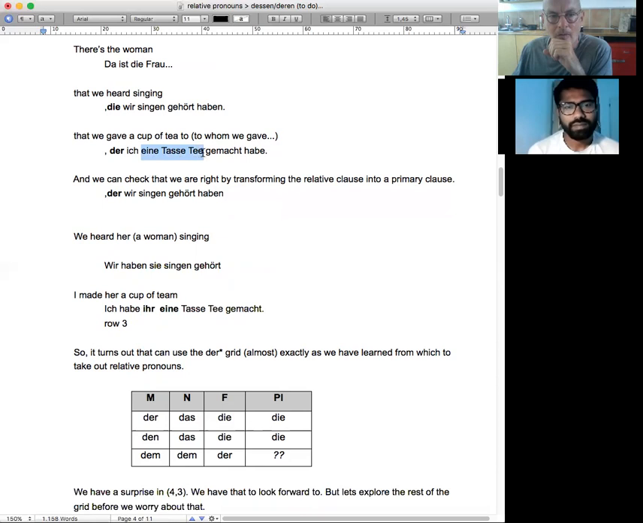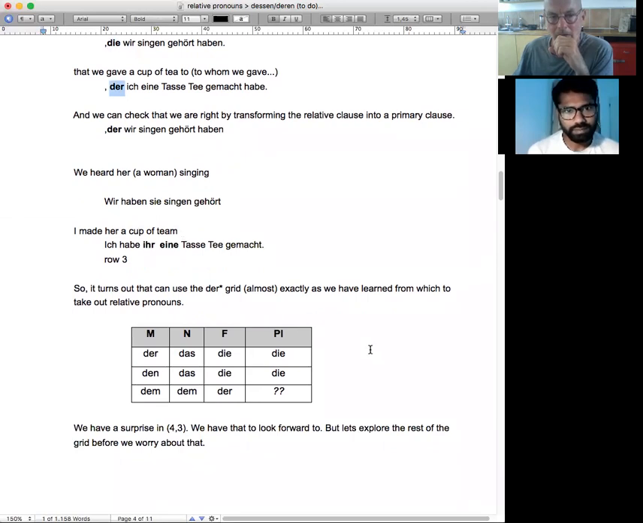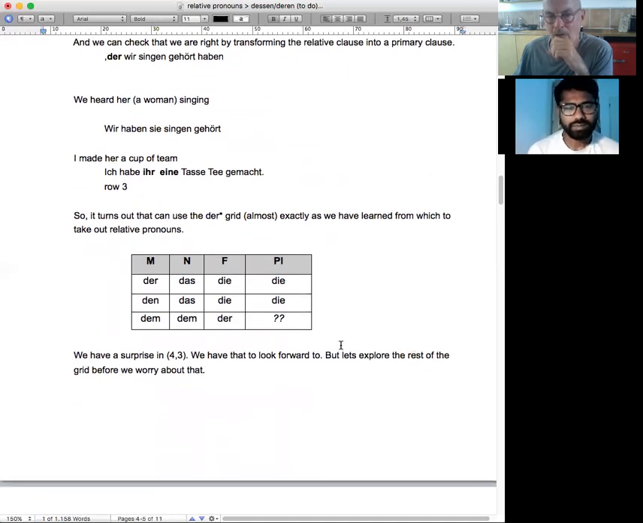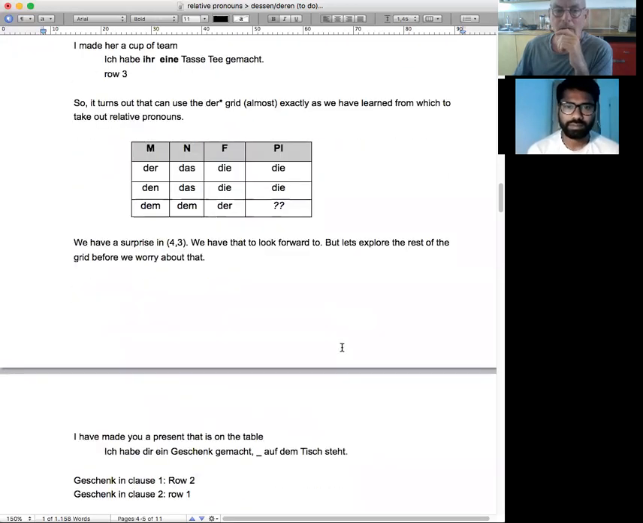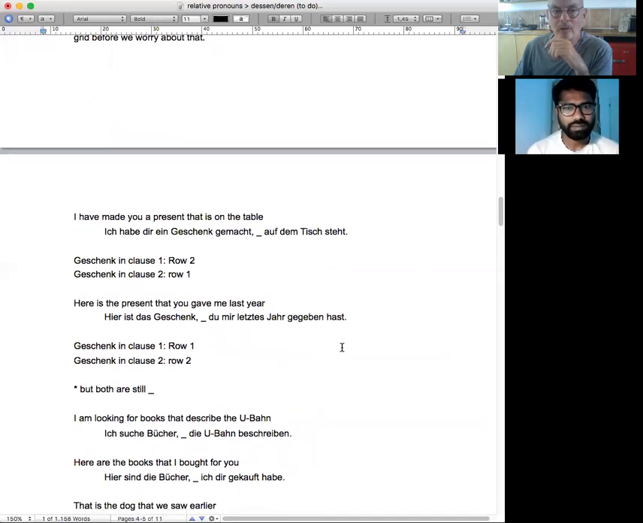So in the relative clause, look, here you've got row 1, here's row 2, there's row 3. In this, I have row 1, but I have no row. I only have 2 things going on. We hearing her, so that's a direct object. This is an indirect object. So it turns out that we can use der star. It's almost exactly the same as what we've learned, which is cool, except 4-3. 4-3 is different.